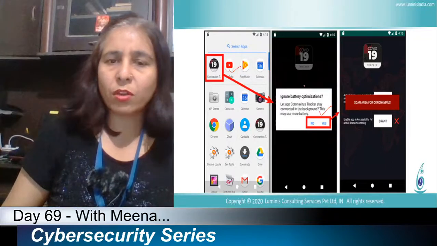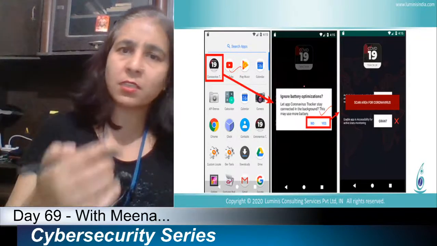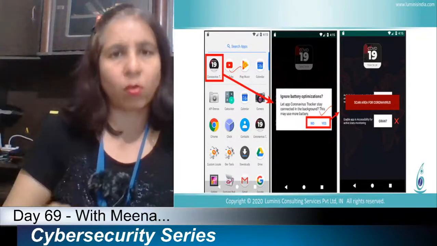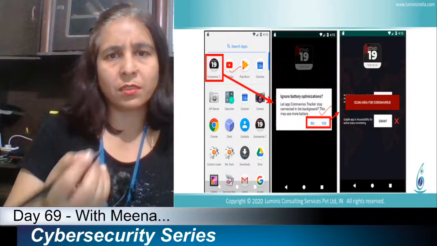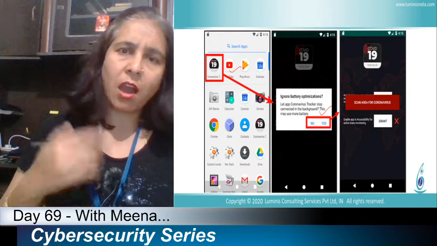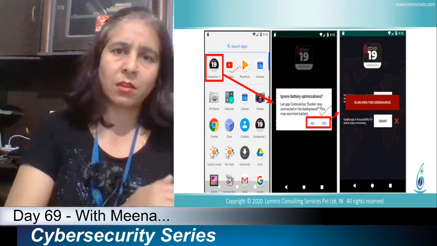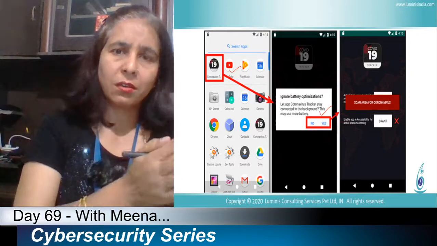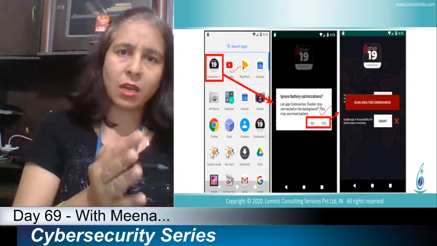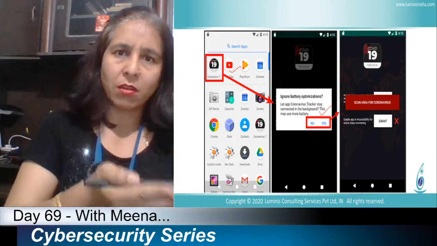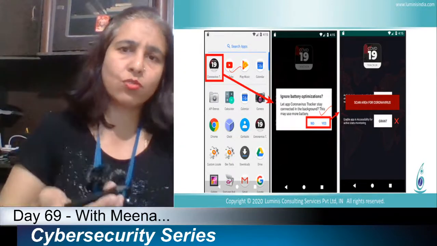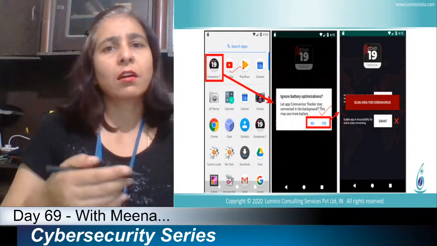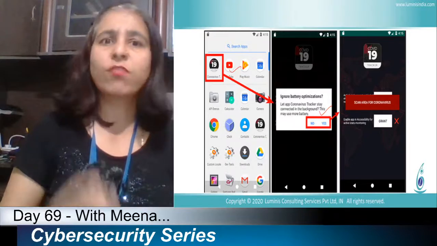A normal user will never come to know that something wrong is happening. When we install apps, they generally ask for permission to access our other folders or other parts of our mobile devices, and we are habitual of allowing these permissions.